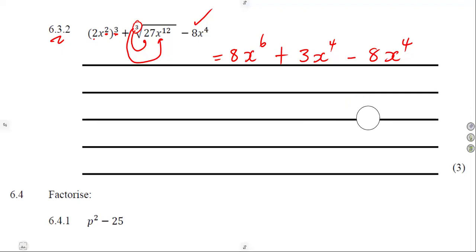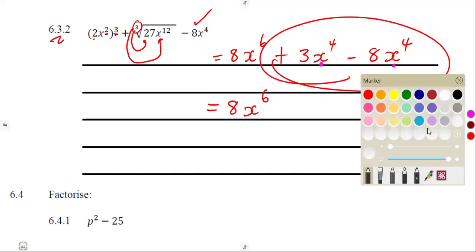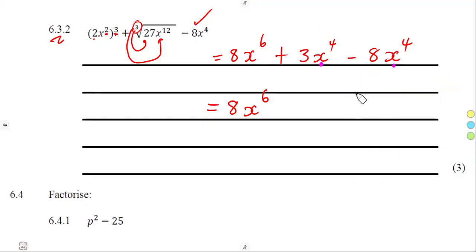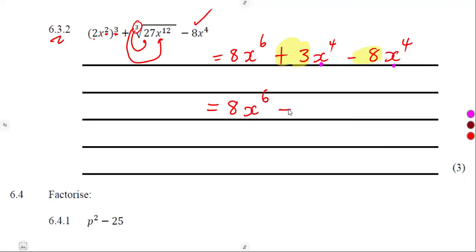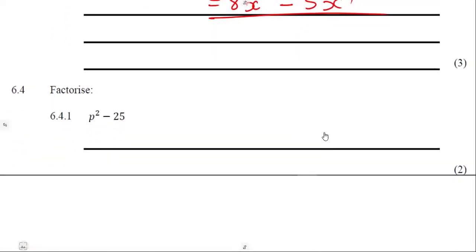This one is not affected here, but it is a like term at the end. These are like terms. X to the exponent of 4, x to the exponent of 4, same power. So we can simplify these two at the end. So we just consider the coefficients of x. There is a 3 plus 3, and this is minus 8. So 3 minus 8 is what? Minus 5. 3 minus 8, that is minus 5. Just like that. So this is what you're going to have at the end. This cannot be simplified. They are unlike terms, so you can leave your answer as it is.